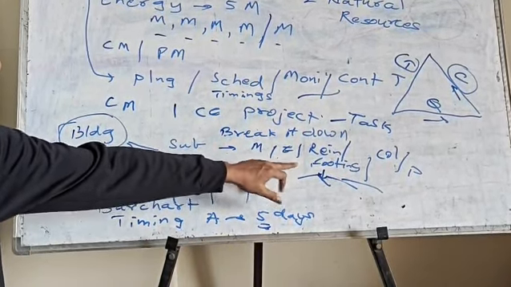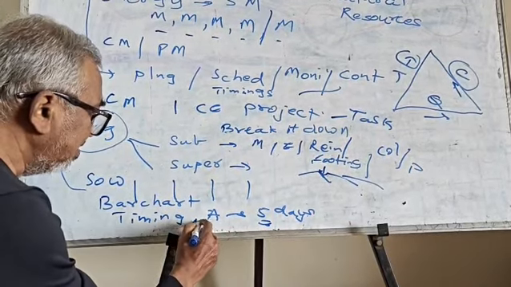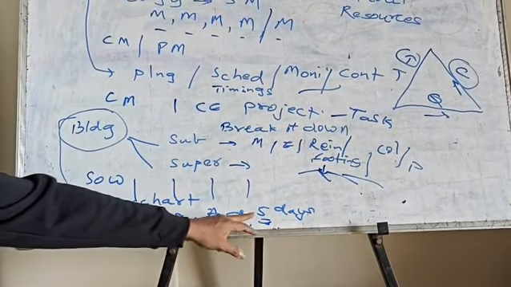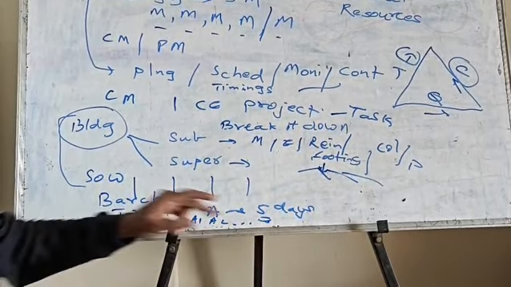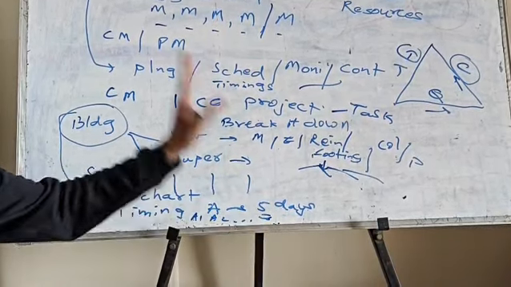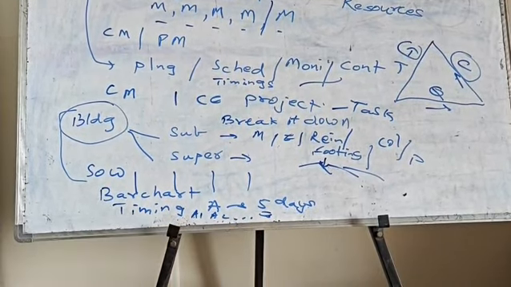So A will have sub-activities A1, A2, A3 and so on. These 5 days need to be allocated across A1, A2, A3, A4, but the total is 5 days. Within those 5 days, all these activities should be completed.